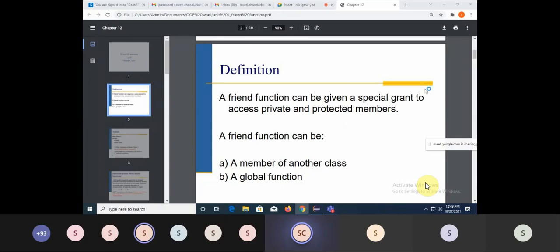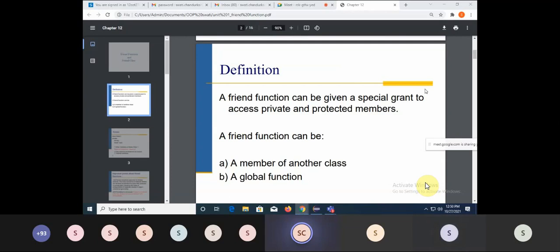But the question arises, can I access the private data without a member function? So we have one more feature in object oriented programming in C++, that is a friend function. A keyword friend is used for such kind of accessing. Either a function can be a friend or a class can be a friend.